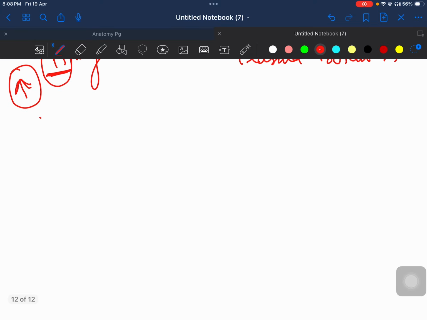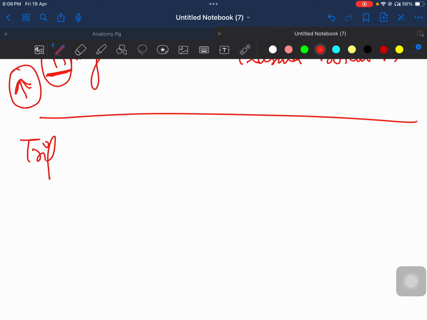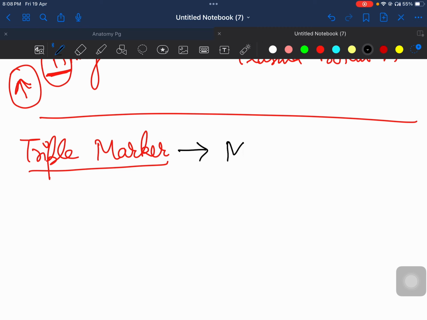But you have some other markers also. That is your ट्रिपल मार्कर. कभी कभी हम क्या करते हैं, ट्रिपल मार्कर लेते हैं, उसमें हम तीन हॉर्मोन्स को ले लेते हैं. ठीक है, so what are the three hormones which are taken in triple marker? One is your maternal serum alpha fetoprotein.